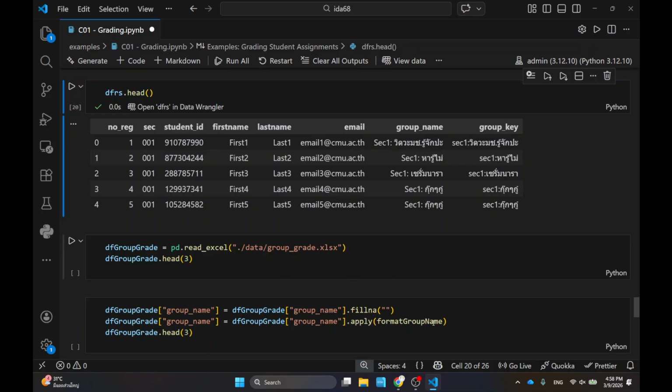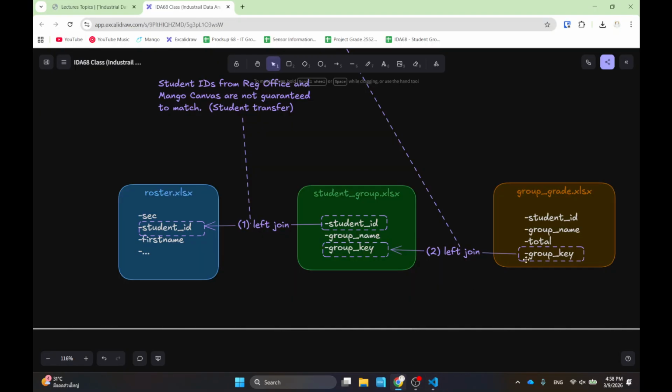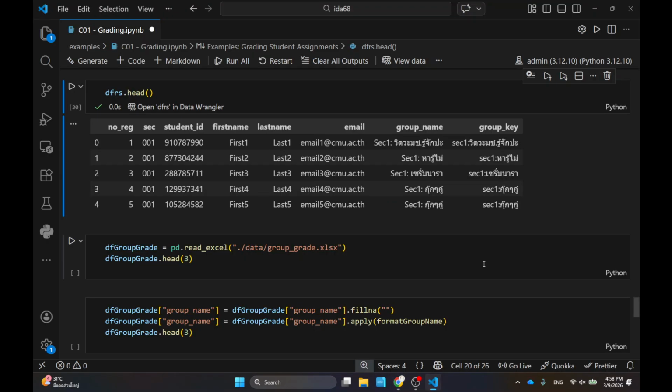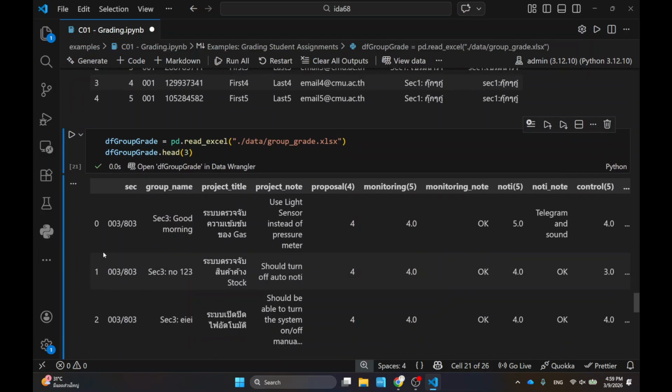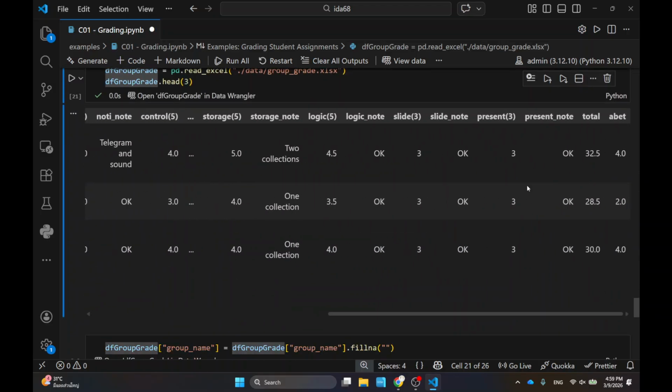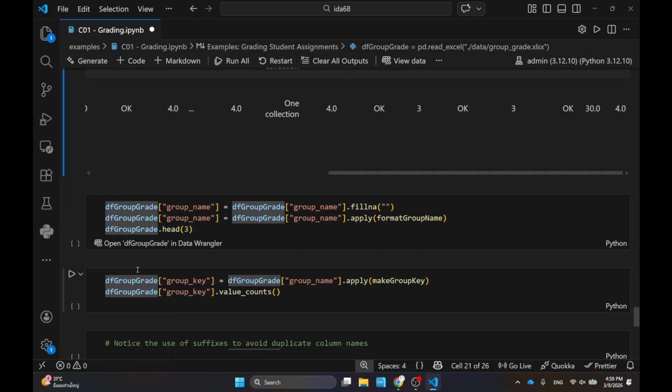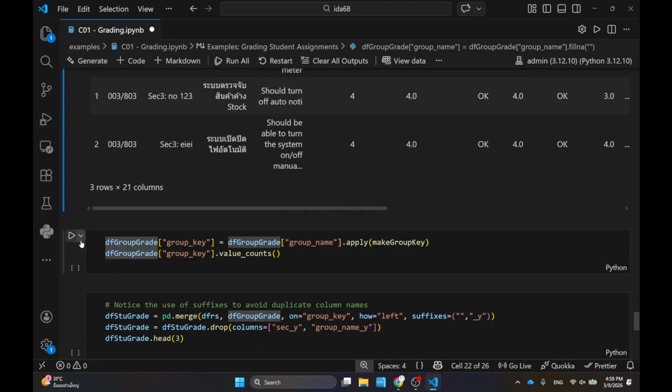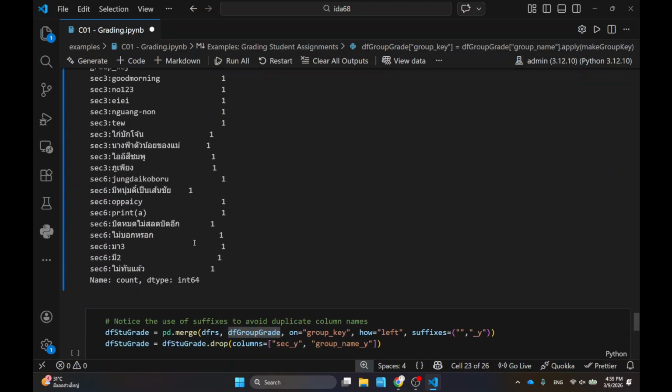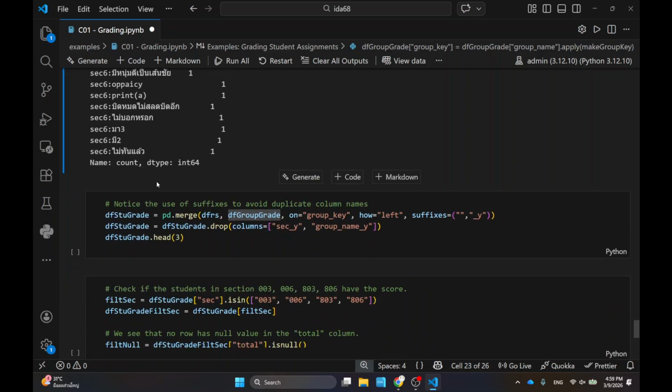Okay, so that is this part right here. Once this is done, actually the harder part is already done. So next, this is the group and this is the grade. There's a grade over here. And then I have to format the group name one more time, because the group name can be a little bit different from the one I download from Mango. So I do some slight formatting in the group names, and then I make the group key without the space and all in lower case in English, okay?